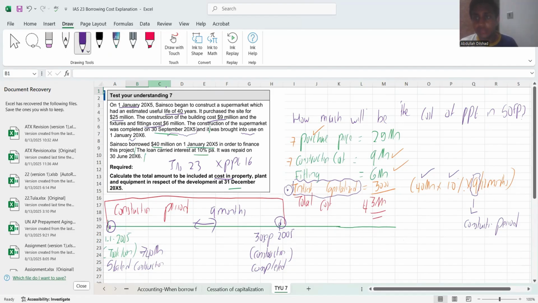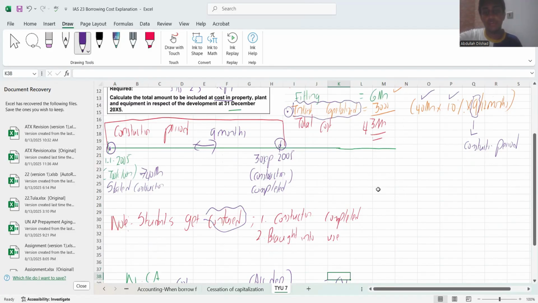Always look at when the construction was completed, right? Do not ever go and look into when the asset was brought into use, right? That is my note. Always look at the date when your construction was completed. Never go and look into when it was brought into use.